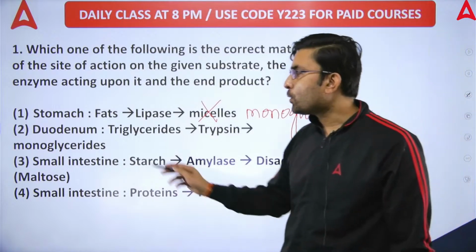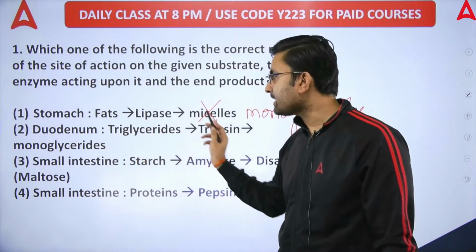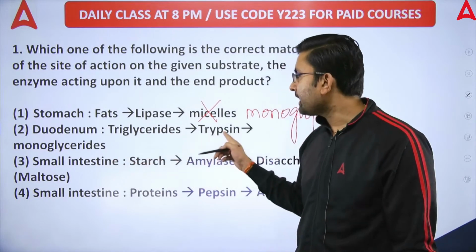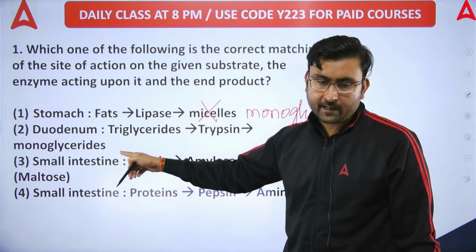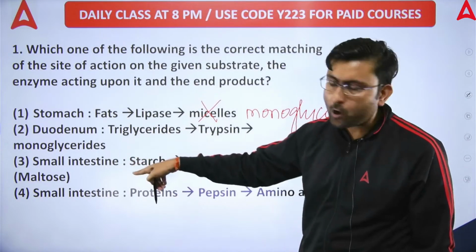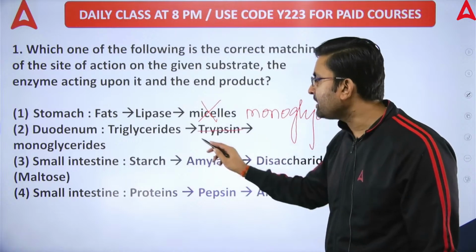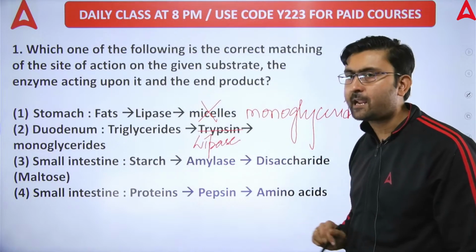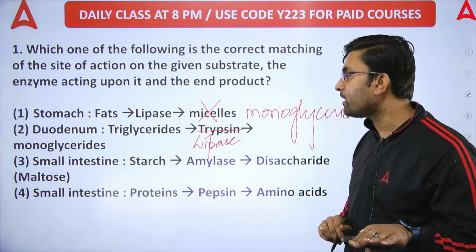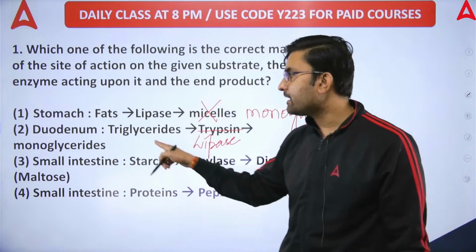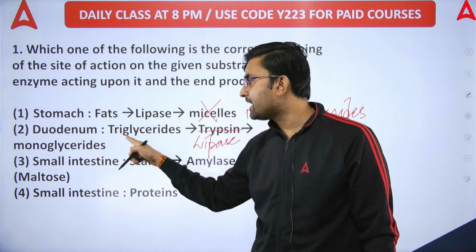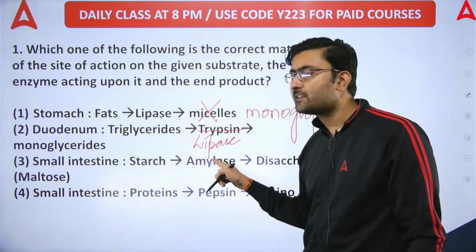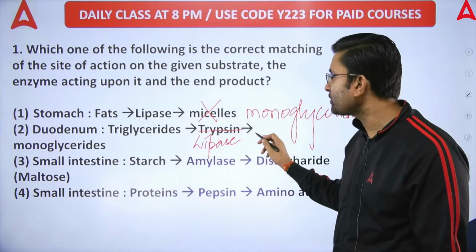Second option, duodenum is the site of action. Trypsin is acting on triglycerides and converting them into monoglycerides. That is again wrong, because this time trypsin will not act, lipase will act. Trypsin is a protein digesting enzyme secreted from the pancreas, and here the site of action is the duodenum and the substrate is triglyceride. So if it is triglyceride, some fat digesting enzyme must be present, so option B is also incorrect.